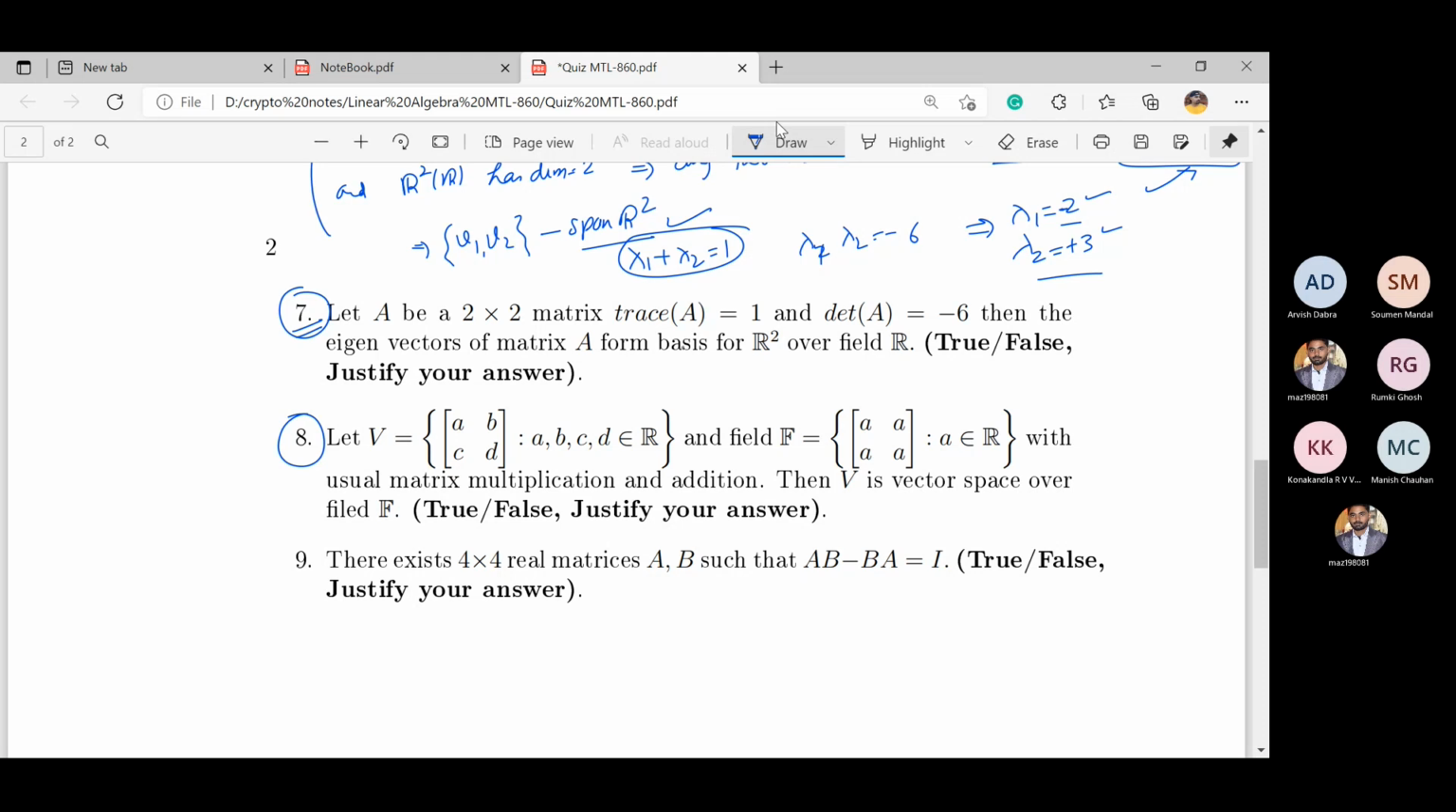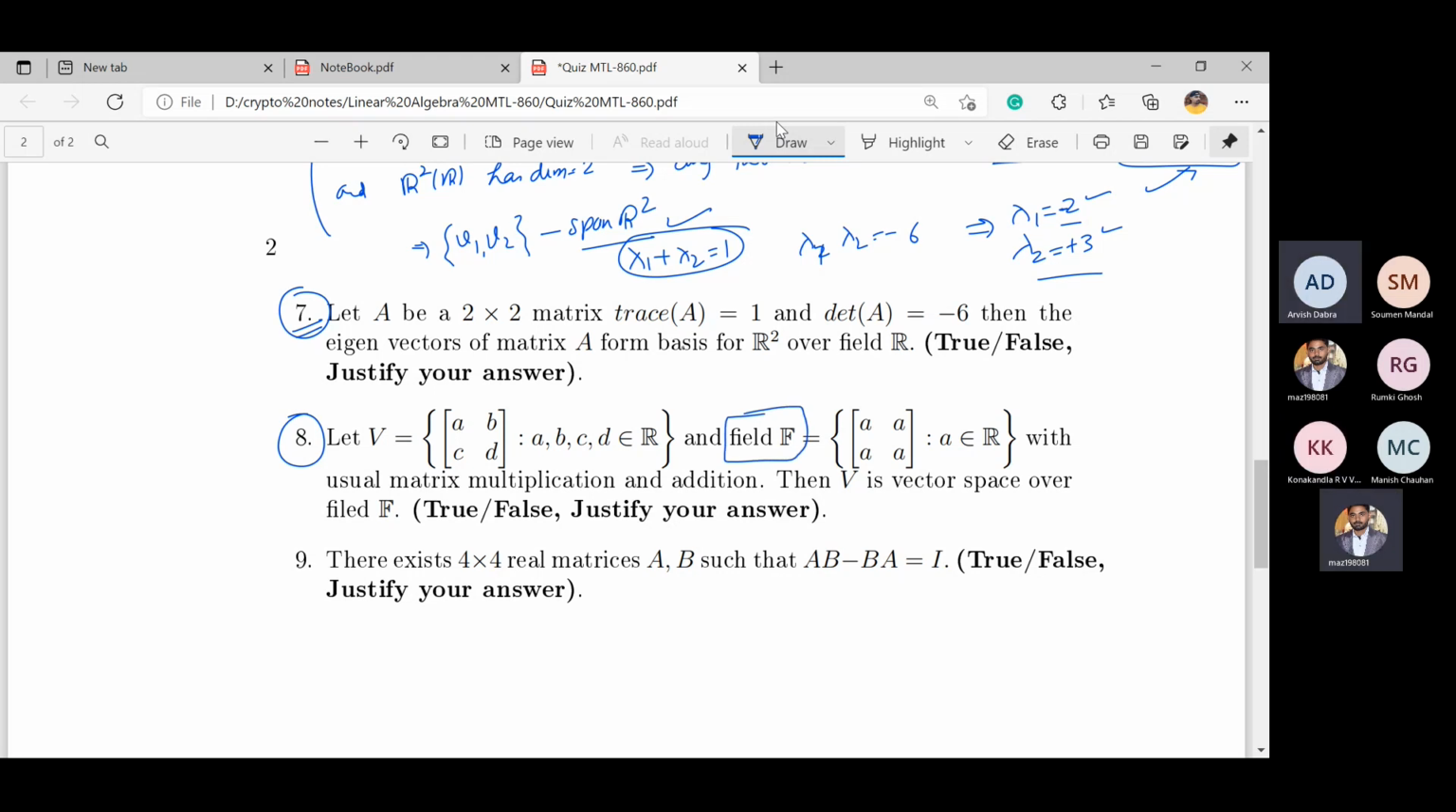Yes, anyone? Anyone have tried this question or not? We assume some alpha, alpha, alpha, alpha as identity, and we show that it can't be identity. Again, let me know. Means this has been given field, is it?